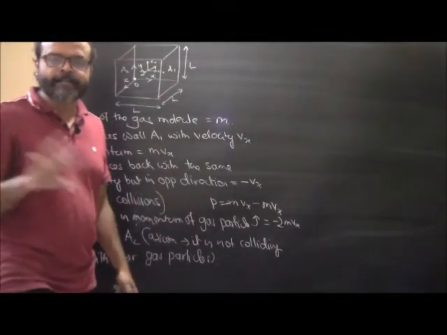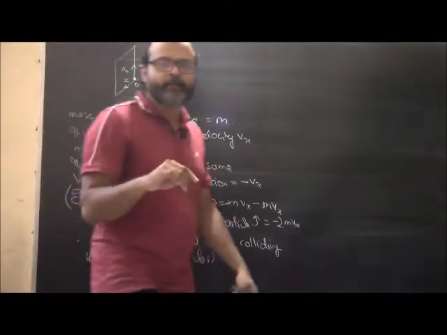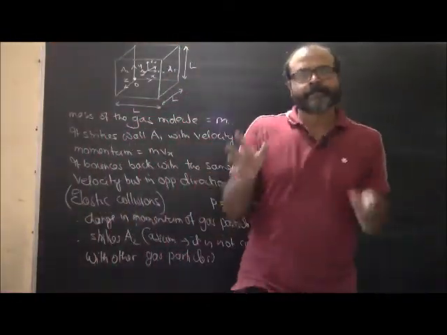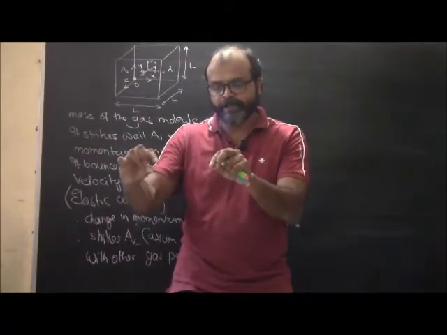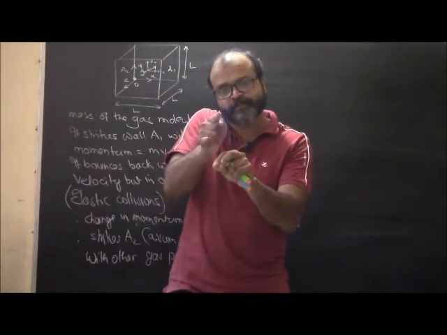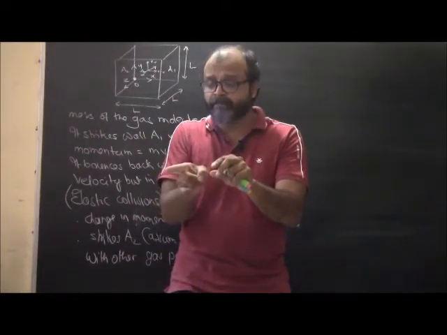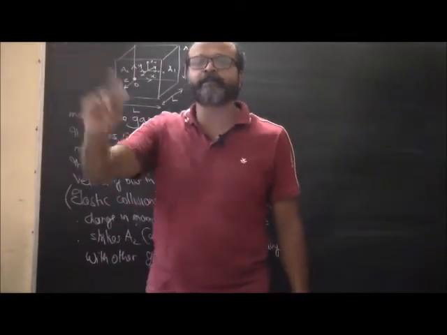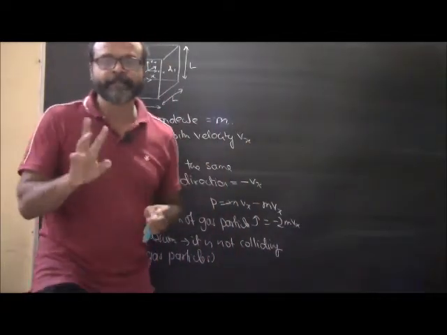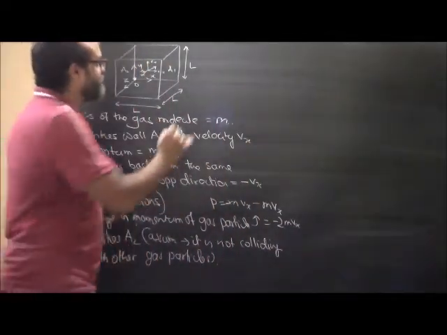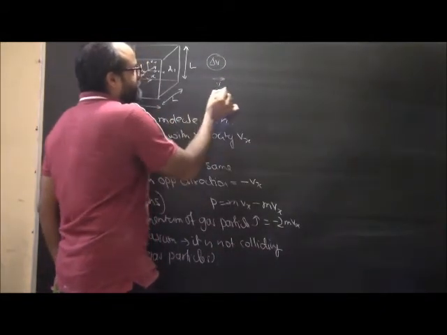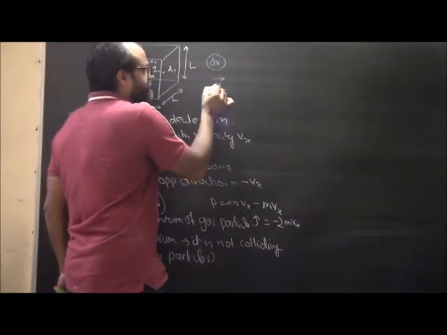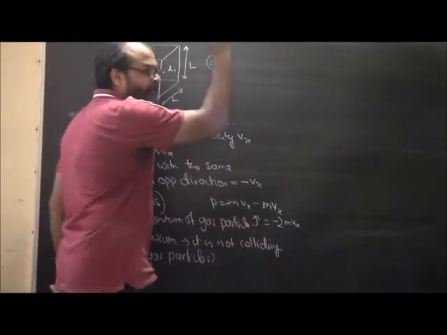See, will it not collide? Yes, it will. But yesterday when we were doing kinetic theory of gases, the assumption was that if there is a velocity v and it collides with another gas molecule, its velocity changes. But at the same time, the velocity is taken over by some other particle in that same volume. In a small volume delta V, if the velocity of a particle is v and it changes to v dash, there will be another particle moving with the same velocity.